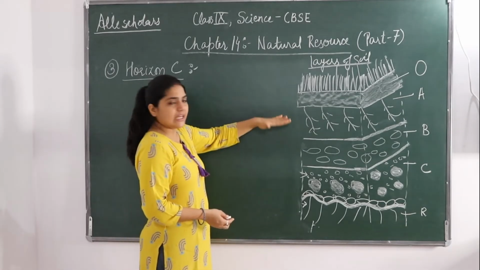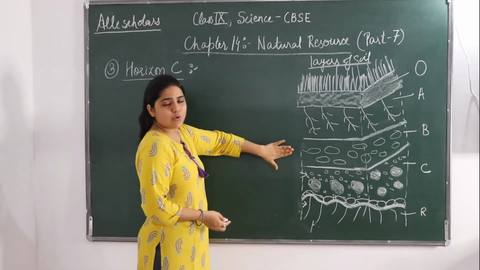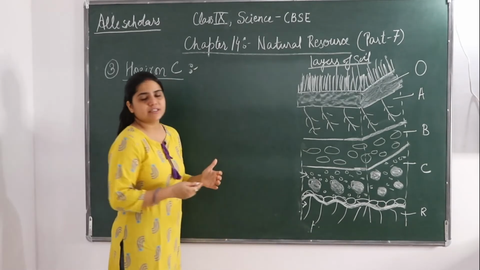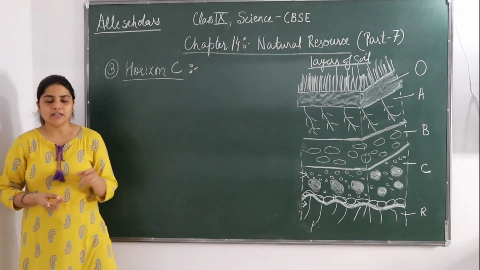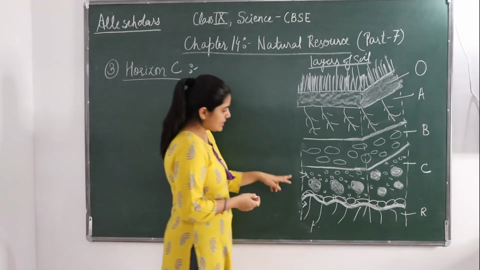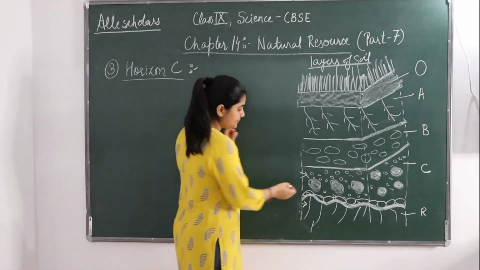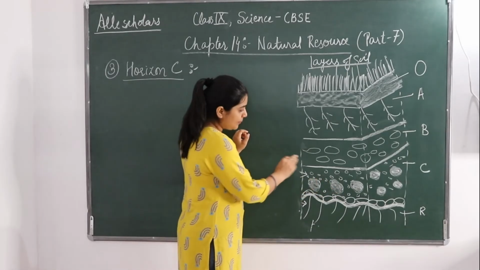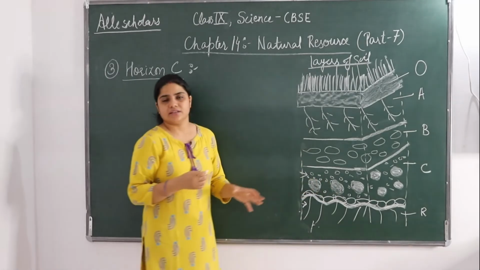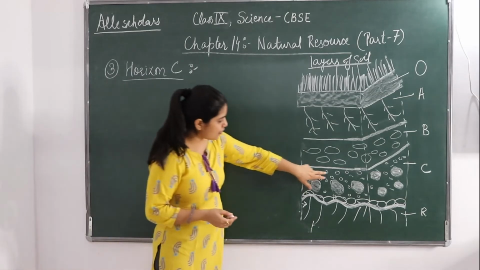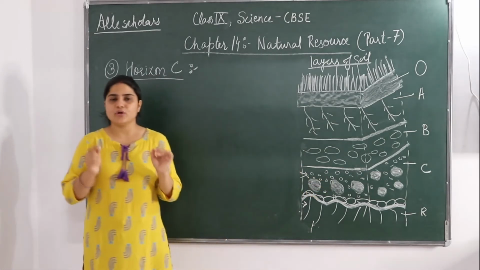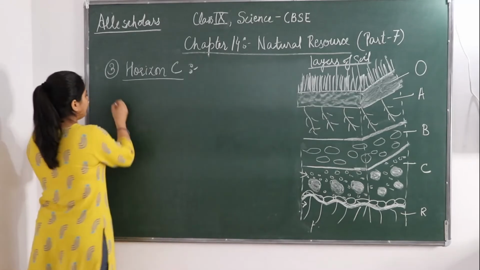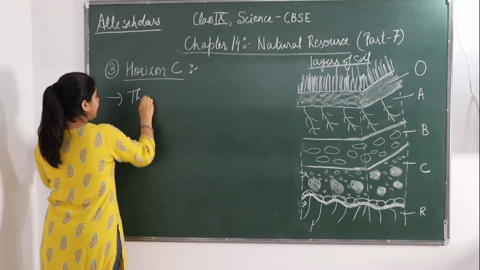ठीक है, तो origin A उतना hard नहीं है, B जो है कि harder है A से ज्यादा, और C जो है कि बहुत ज्यादा hard है. Why it is very hard? It is very hard because as you can see this C layer, these are stones, okay, and partially some weather-piece rocks are there. Some weather-piece rocks are there and stones are there. So because of this stones and rocks, this layer gets very hard. Okay, so this layer is very hard.